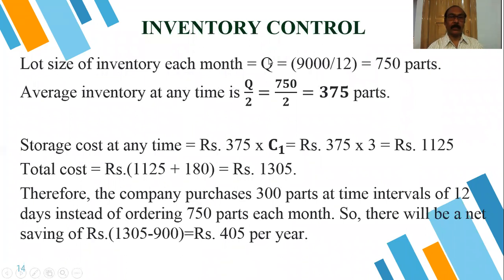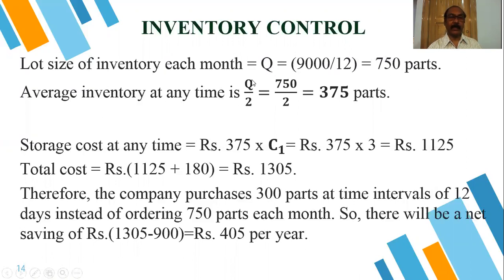If we consider the 12 orders, then the lot size of the inventory each month will be Q equal to our total demand 9,000 divided by 12, equal to 750 parts. That means in this new calculation, if we place 12 orders per year, one order every month, the order quantity will be 750.